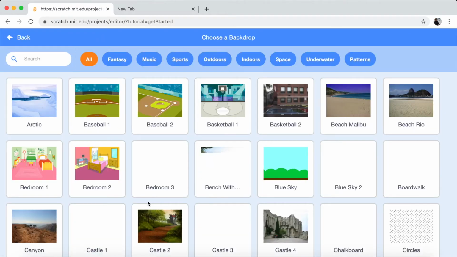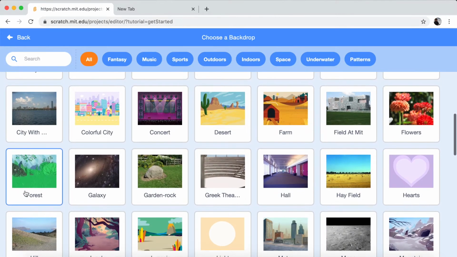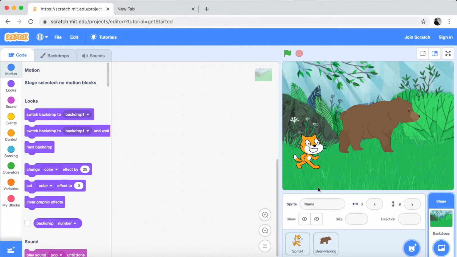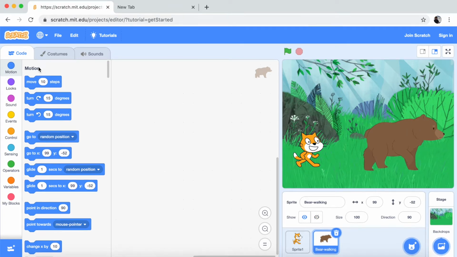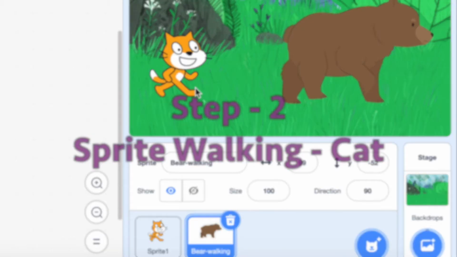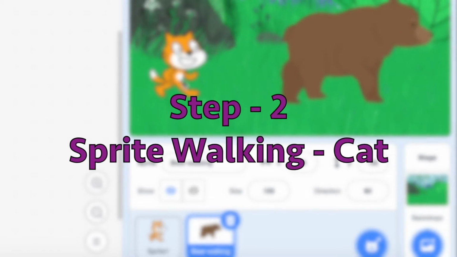Okay, now let's pick a backdrop. I picked a suitable backdrop, which is the forest. Now we have picked the backdrop and the character sprites. So now let's start programming. First, let's program the cat.